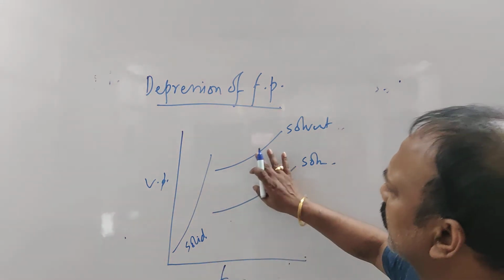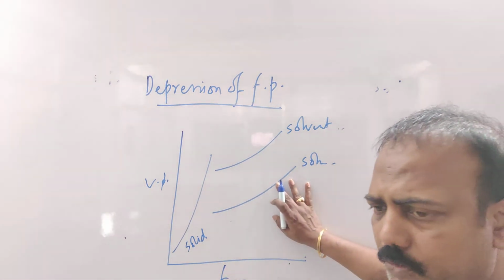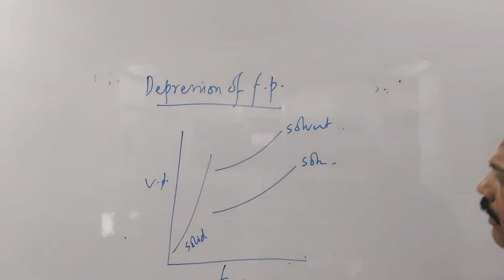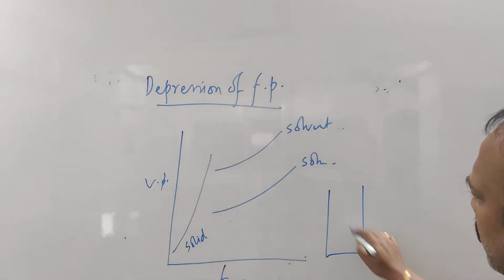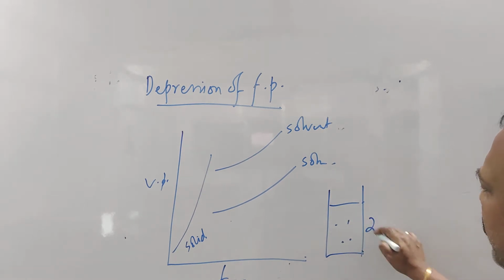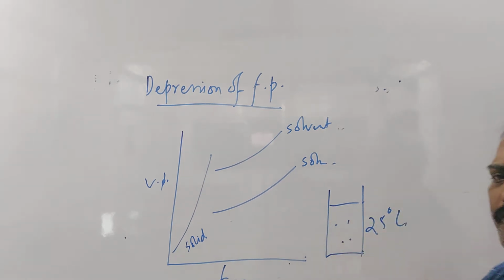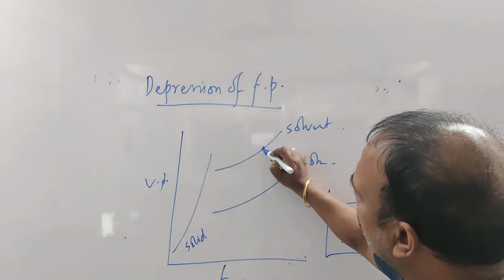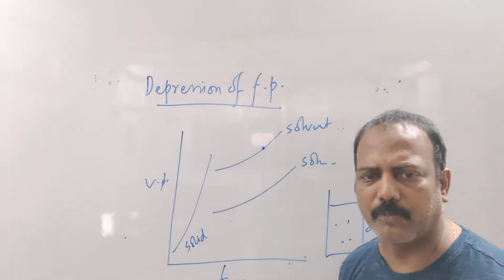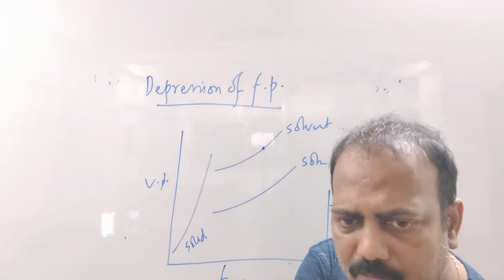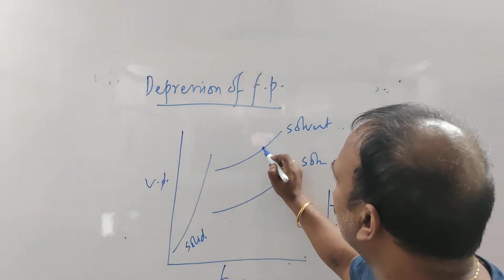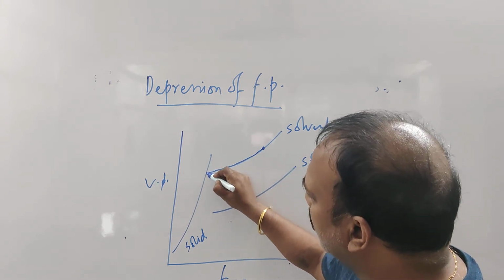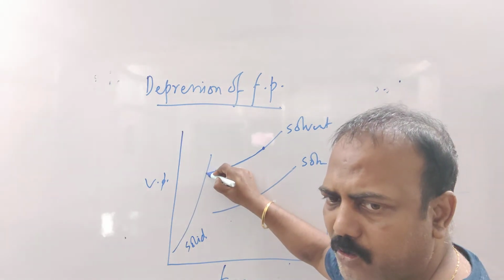For example, suppose this is water in sugar, and this is the vapor pressure curve for ice. Now I have taken a certain amount of water at 25 degrees Celsius, and I want to freeze it. Suppose this is the vapor pressure of the water. What has to be done? We have to cool it, right? So we are cooling it, its vapor pressure is decreasing. One time will come when it will become equal to the vapor pressure of the solid.